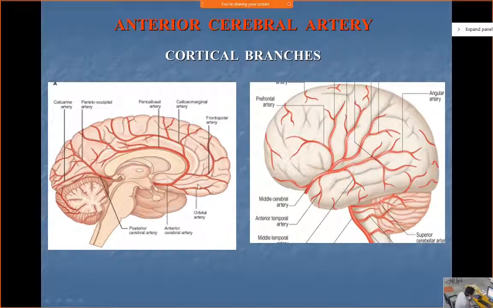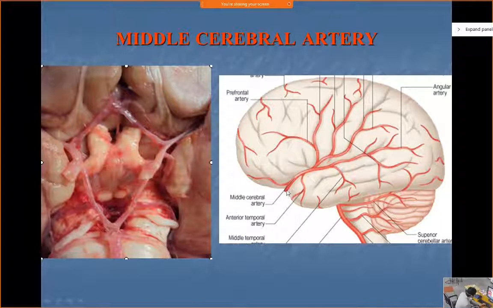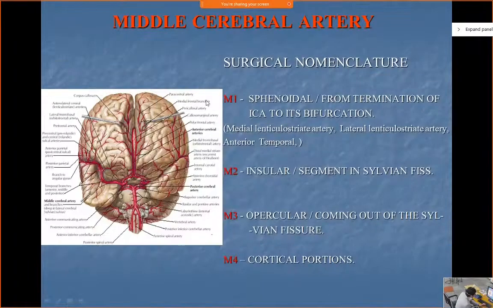In the medial surface, it is the anterior cerebral artery which is supplying. In the superolateral surface, you see branches of the middle cerebral artery, which lies in the lateral fissure of Sylvius, and from there it branches and supplies the superolateral surface. Again, you can divide the middle cerebral artery into different parts, but we won't go into details.